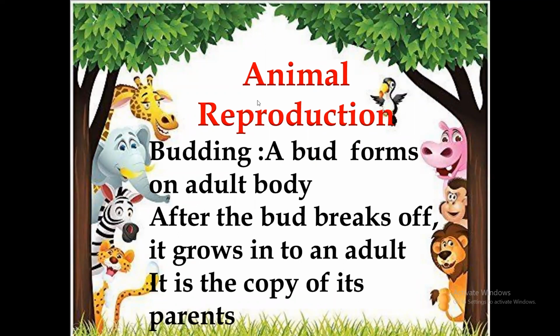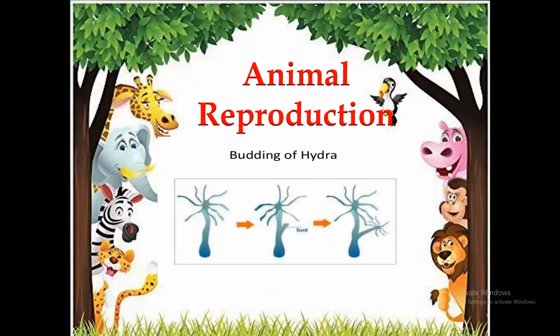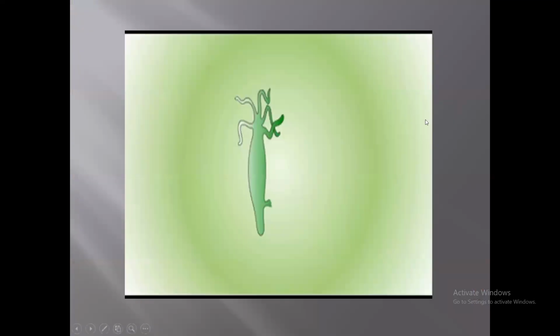Let's see how budding happens. A bud forms on the adult body first. After the bud breaks off, it grows into an adult, and now it will be a copy of its parent, with the same traits as the parent. Look how it happened. Yes, the young one breaks off, and it will have the same traits as the parent.